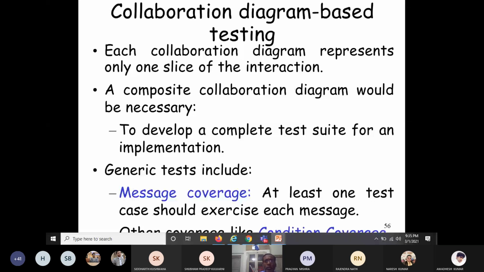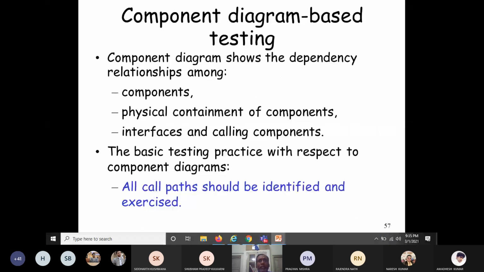Okay, I have added one more slide here on how to perform component diagram based testing. What do component diagrams represent? Component diagrams show the dependency relationships among the different components, the physical containment of the components, and interfaces and calling components. So what is the basic testing practice here? All call paths should be identified and exercised. Each and every call path should be exercised by at least one test case. This is how you can perform component diagram based testing.